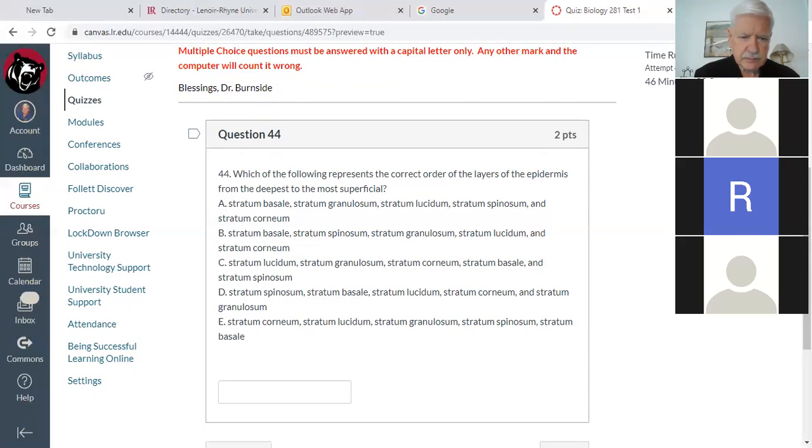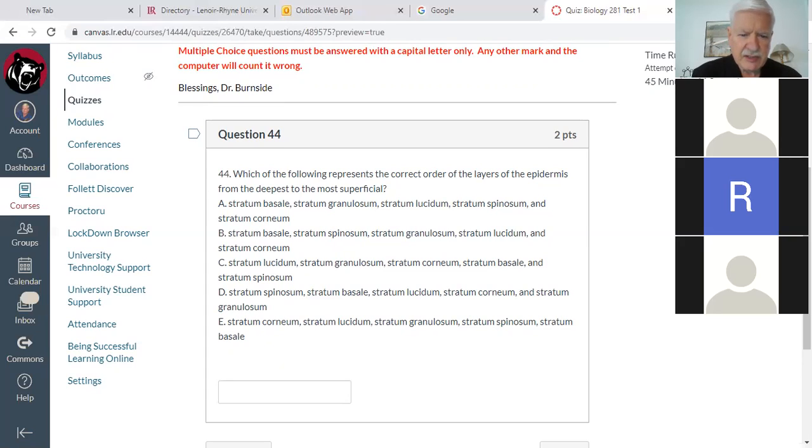Hypodermis? No, on these, there's five layers of the epidermis, okay? Which of the following represents the correct order of the layers of the epidermis from the deepest one to the most superficial? So you got to start at the bottom. Even if you didn't know, by the way, I've taken multiple choice tests on stuff I didn't know anything about and made high scores on them, because you just got to think, what do you think the bottom layer of the epidermis would be called? We're going to start at the bottom because it's the deepest.